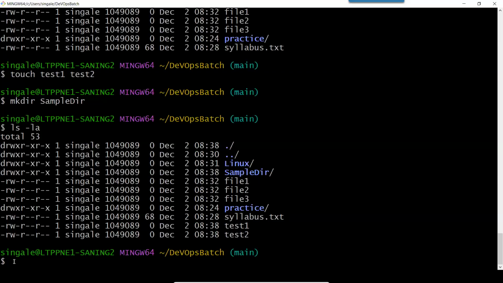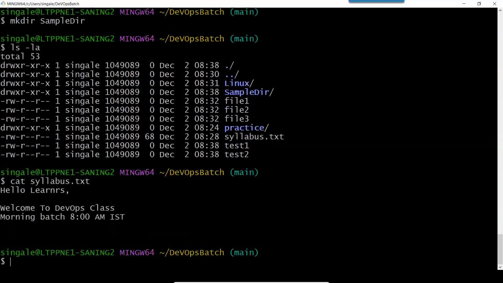If you want to read that file without going to an editor, then you have the command cat. Just type two or three letters and press tab, and it will auto-complete the name of the file. I will show you once again: I have typed syllabus, I will just type sy and press tab, and it will auto-complete the file name. So I open this file.